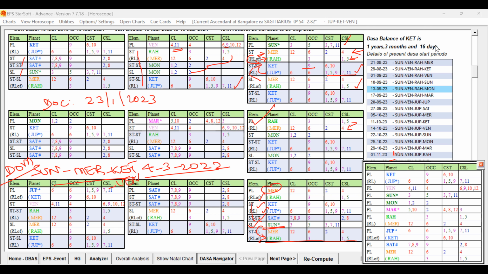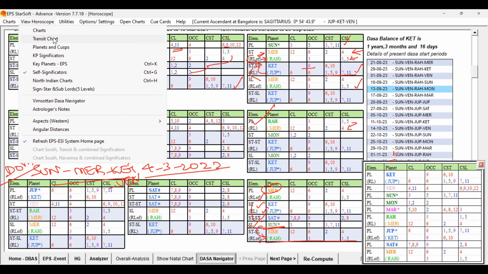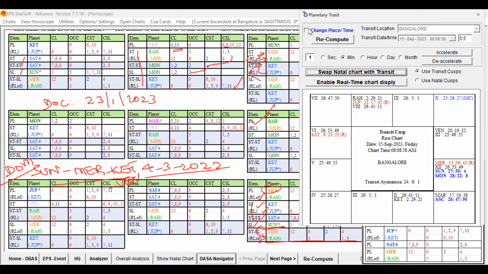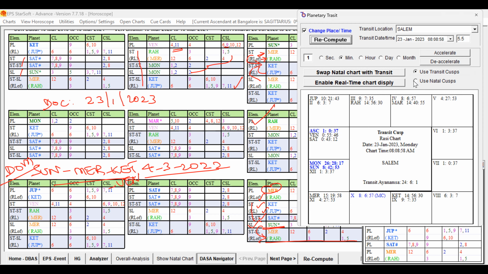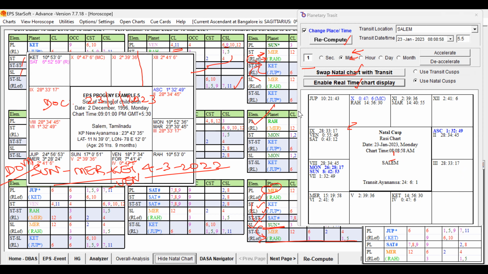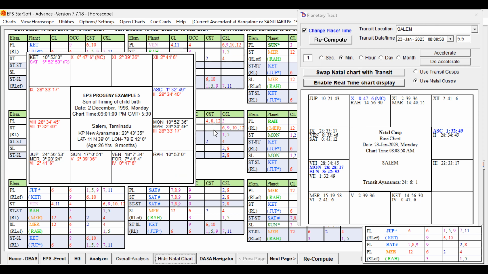Now let us check the transit also, for that particular day. What is the date? Oh my God, 23 first, 2023. Let me open the natal chart also. Let me take 23 January 2023.